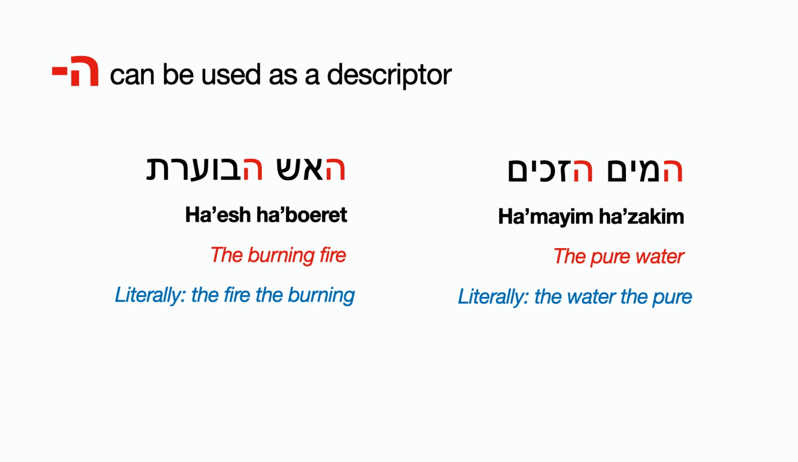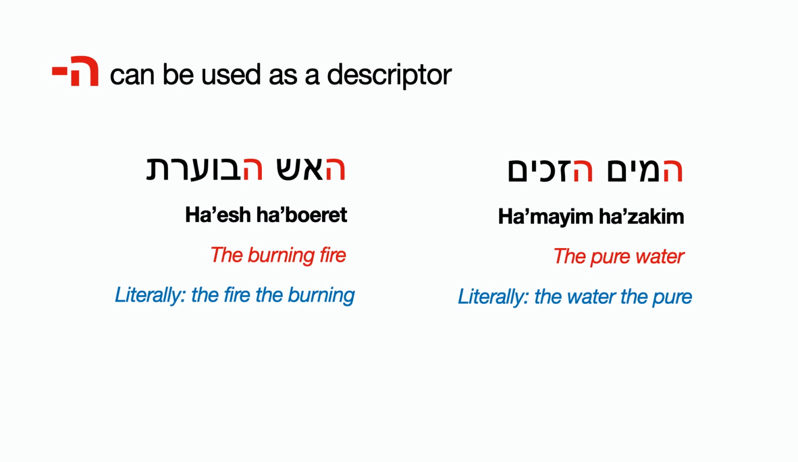Now let's see another way of using ha. Ha can also be used as a descriptor. So in English we usually say the pure water, the burning fire, the freezing weather, right? But in Hebrew we use ha, we use the. So to say the pure water, we say hamayim hazakim. Ha means the, mayim means water, zakim means pure. So this is literally saying the water, the pure. Hamayim hazakim. That's how we say the pure water.